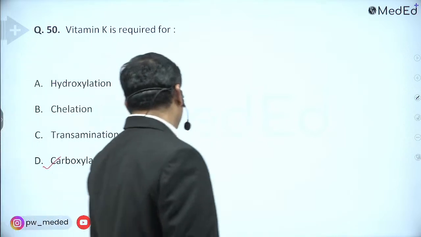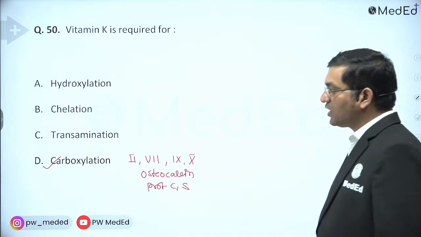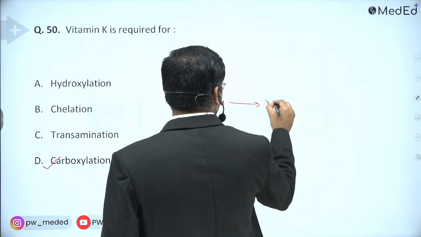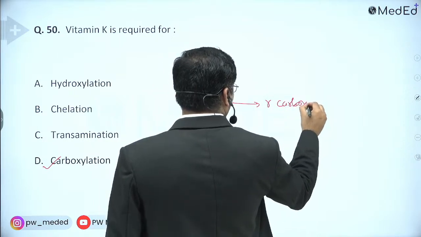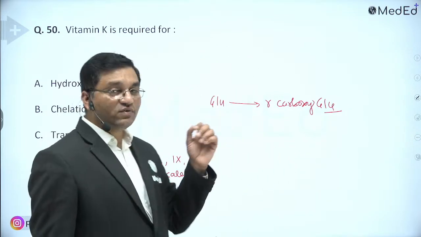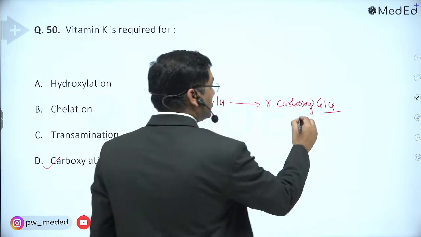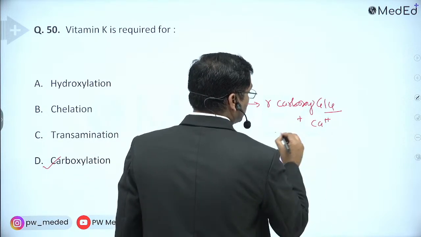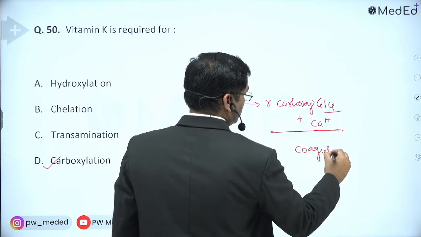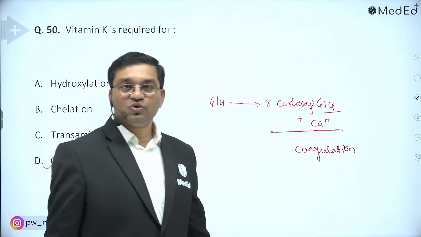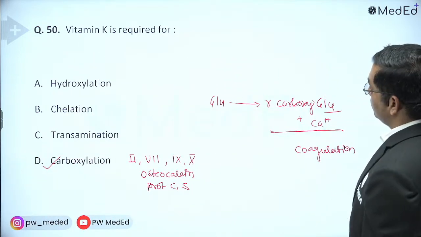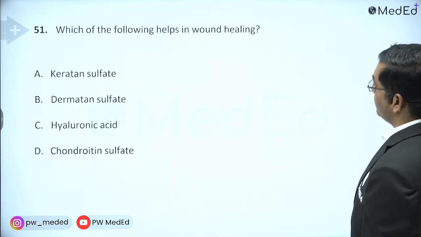Glutamate is converted into gamma carboxyglutamate, which is negatively charged, and it combines with the positively charged calcium, and this complex is important in coagulation, in the conversion of prothrombin to thrombin. So this is about vitamin K.